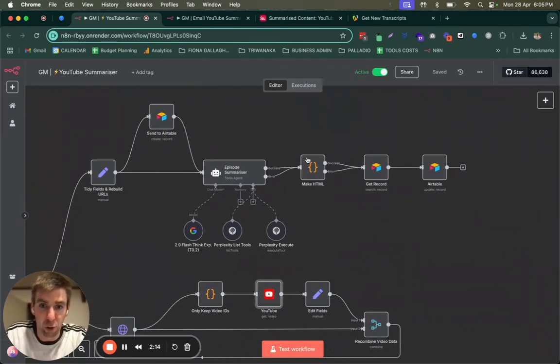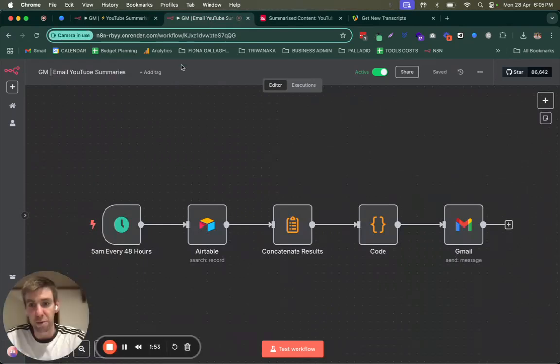So then this code node is just cleaning the JSON that is outputted by the agent and turning it into HTML so it looks nice. And then it retrieves the record that it created over here in Airtable and updates the record with the summary. So now we have all of the video details in Airtable.